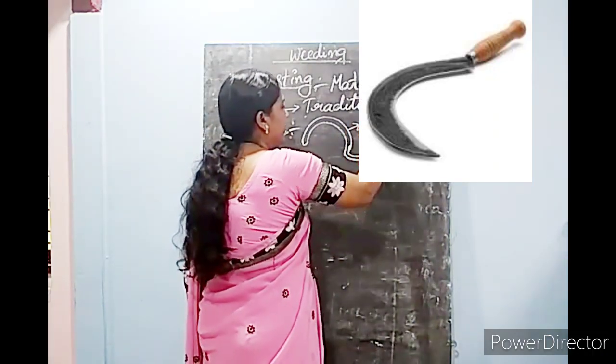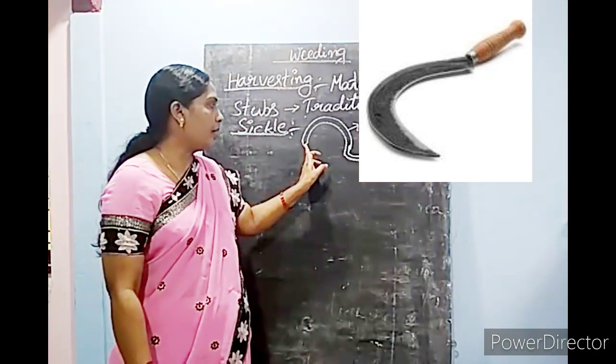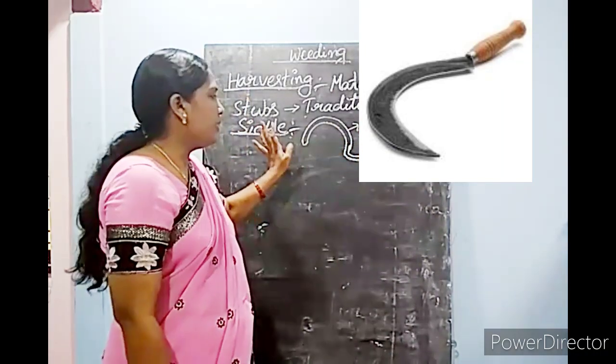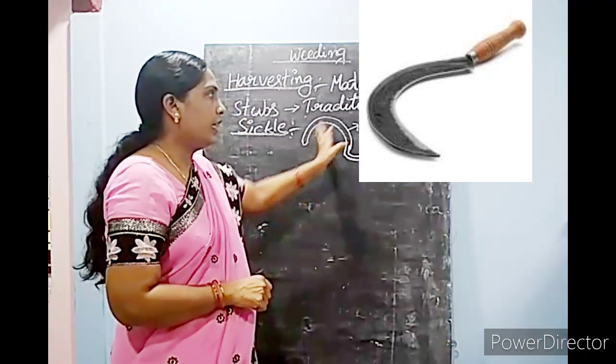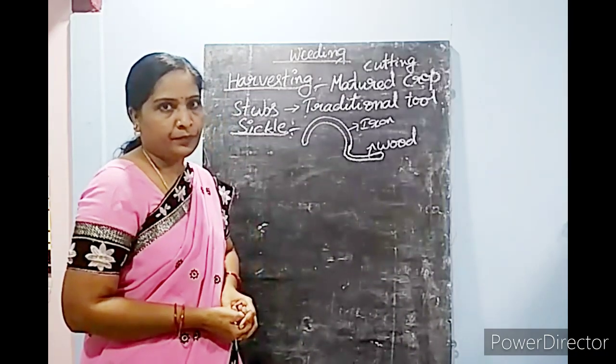This is an iron plate, an iron bent rod, a very sharp-edged iron piece. By using this, they cut the crop manually, and this is a traditional tool. From long back, farmers have been using this.